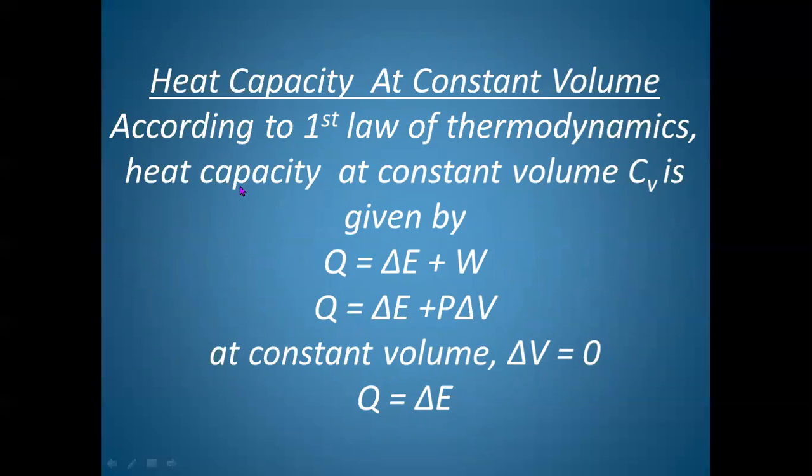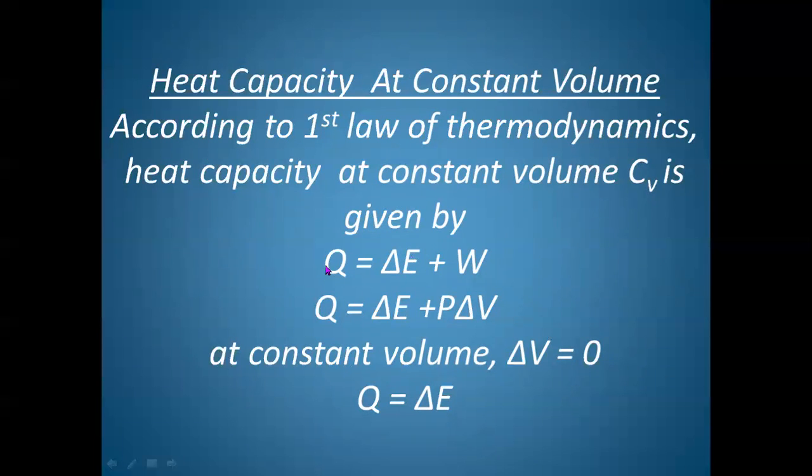You know that at constant volume, no work is done for a gas or a system. When volume is kept constant, work done is zero. So according to first law of thermodynamics, heat capacity at constant volume is given by Q is equal to delta E plus W. Now heat capacity at constant volume is given by CV. Here we represent constant volume. So it is given by Q is equal to delta E plus W. It is the first law of thermodynamics.